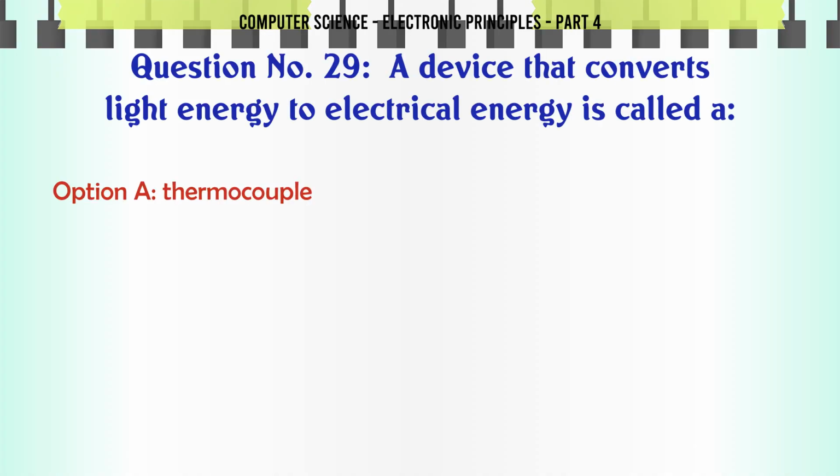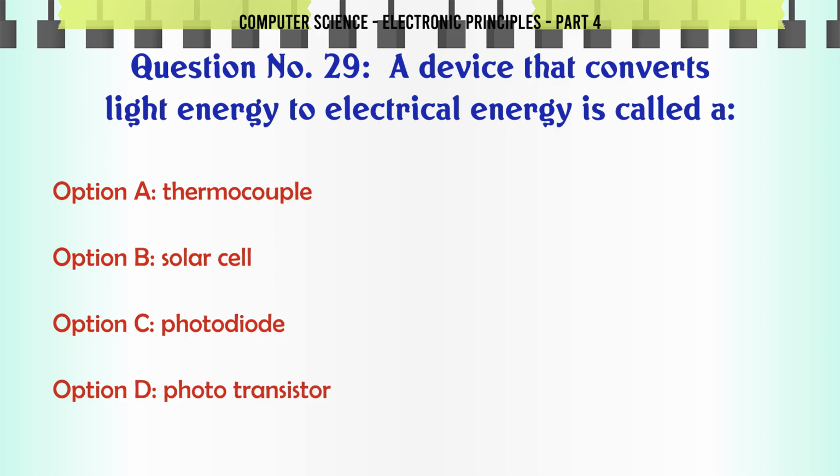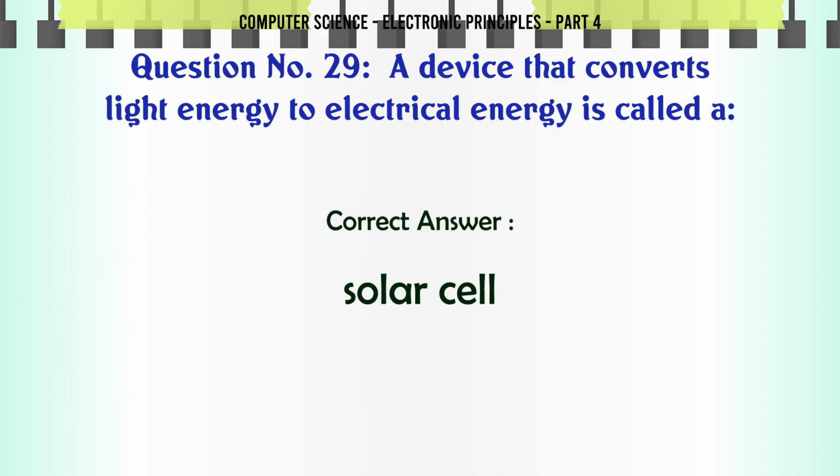A device that converts light energy to electrical energy is called A. thermocouple. B. solar cell. C. photodiode. D. phototransistor. The correct answer is solar cell.